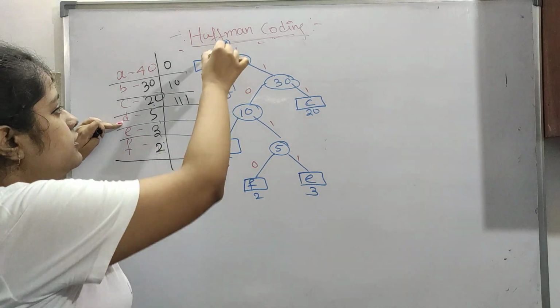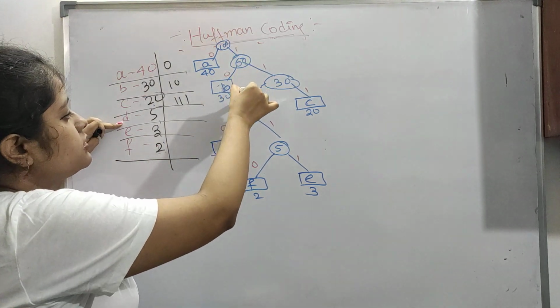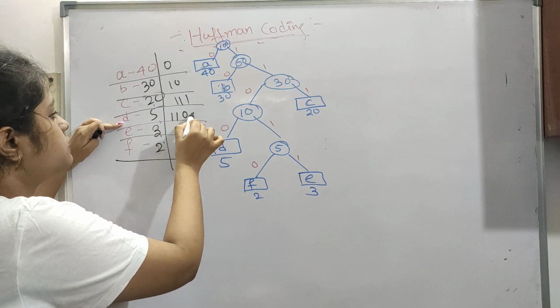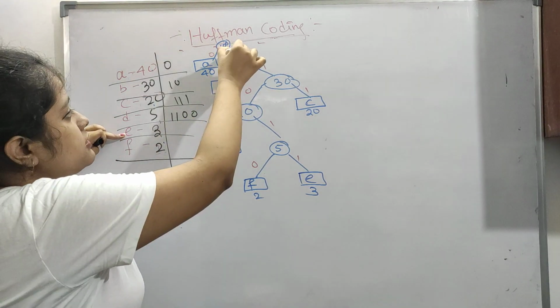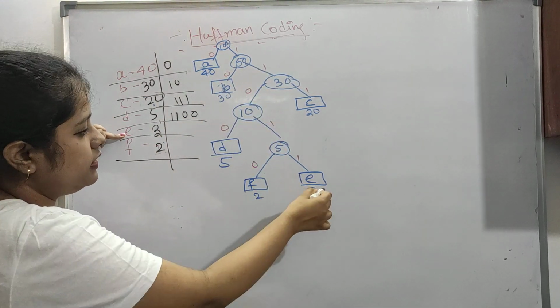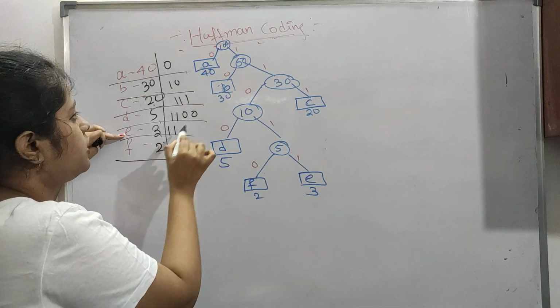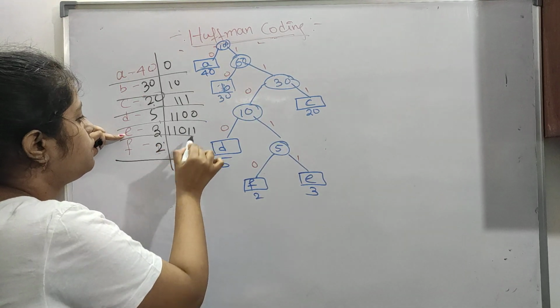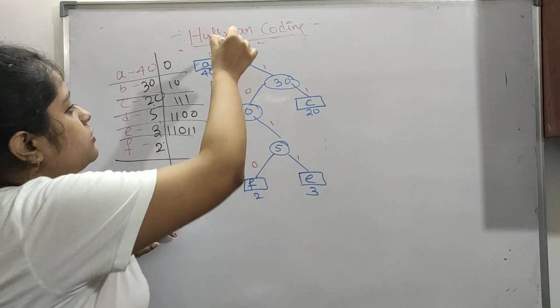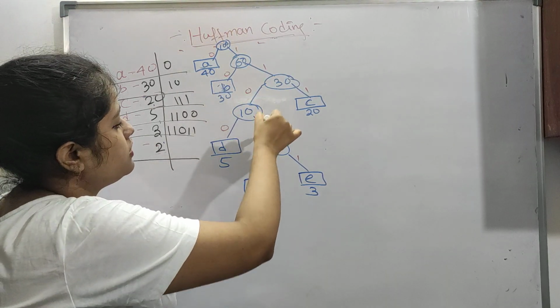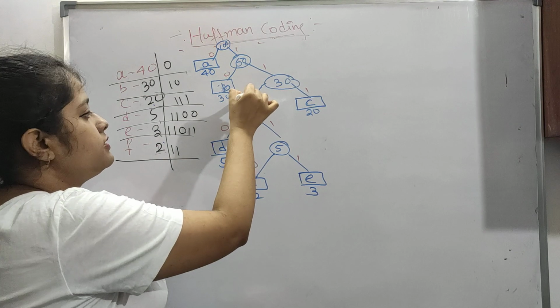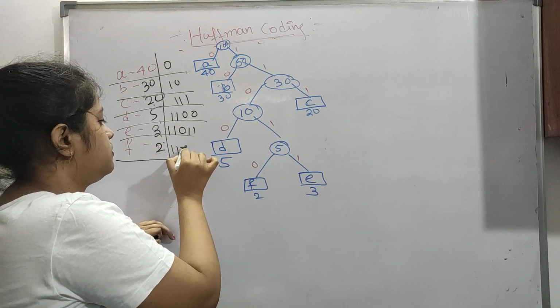Now D is here, 1 1 0 0. E is present here, so 1 1 0 1. Now F is present here, 1 1 0 1 0.